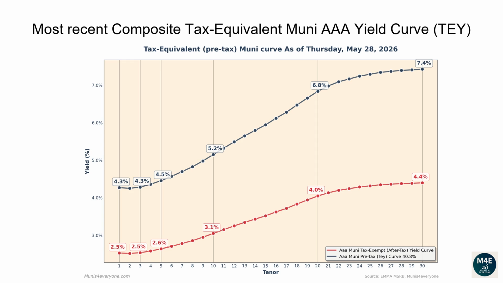The one-year tax-exempt yield is 2.53%, corresponding to a 4.27% tax-equivalent yield for investors in the top tax bracket. The two-year tax-equivalent yield is 4.25%. The 5-year tax-equivalent yield is 4.46%. The 10-year tax-equivalent yield is 5.15%. The 20-year tax-equivalent yield is 6.84%. The 30-year tax-equivalent yield is 7.43%.